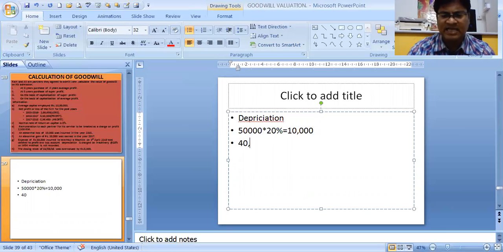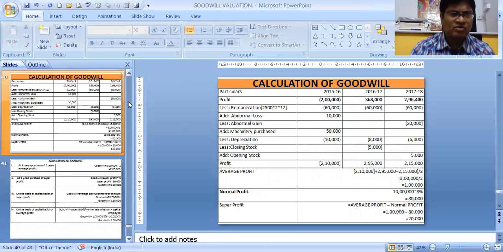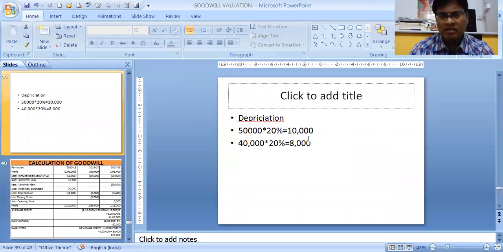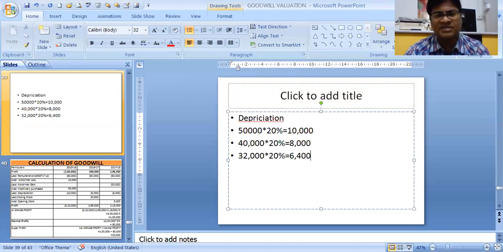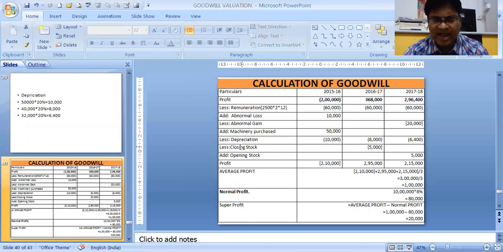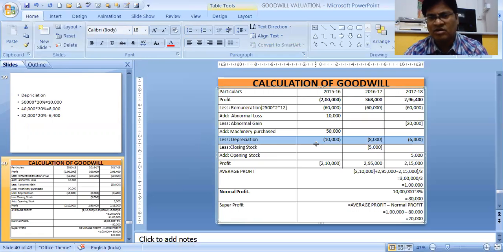Because 50,000 minus 10,000 is left. Again into 20%, that is 8,000. Then 32,000 is left. Why 32,000? 40,000 minus 8,000. 32,000's 20% will be 6,400. So this is the way we have calculated depreciation over the years. And we have to subtract the depreciation value because it was not subtracted before: 10,000, 8,000 and 6,400 this year.